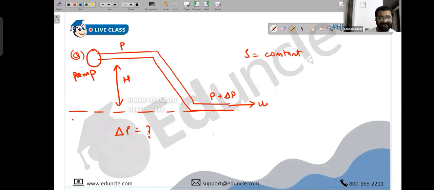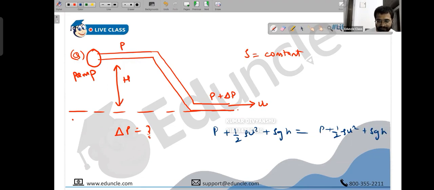So what do we have? We want to find the value of delta P. So we can apply Bernoulli's theorem. P plus half rho v square plus rho g h is equal to P plus half rho v square plus rho g h. This is in the first case. This is in the second case.